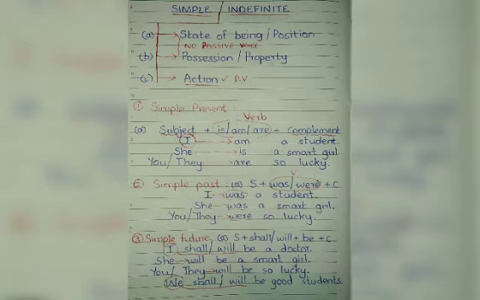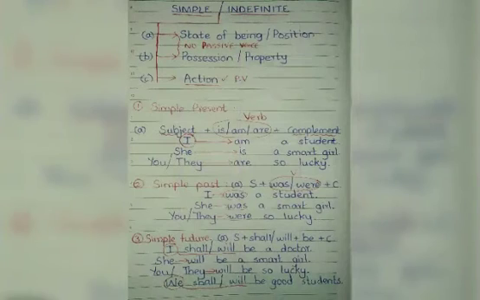Simple future tense. In simple future tense, we use the modal auxiliary, either shall or will. See, the modal auxiliary shall is used after I and we. Only after the subjects I and we. See, in Old English, they used to use only shall after I and we. I shall and we shall.